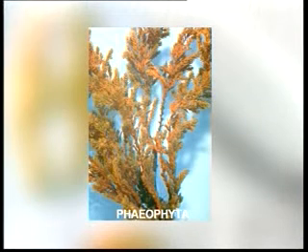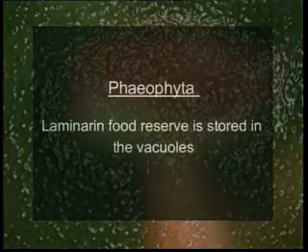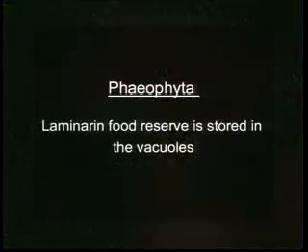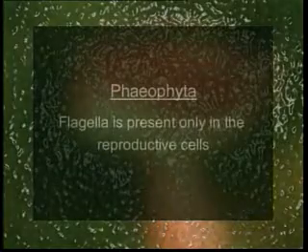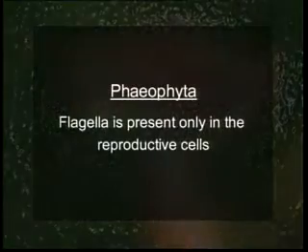Phaeophyta, the next phylum, is commonly known as brown algae. Brown algae almost entirely occur in the temperate and polar waters of marine ecosystems. The food reserve is laminarin, stored in the vacuoles. The cell wall is composed of cellulose, embedded in a matrix of mucilaginous algin in the inner wall layers. Flagella are present only in the reproductive cells. There are two in number, lateral in position, one tinsel forward and one whiplash behind.